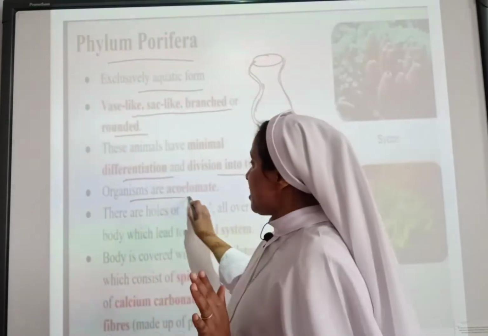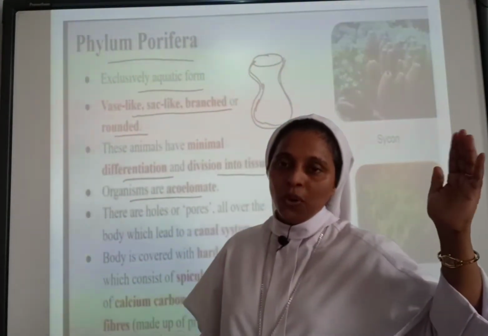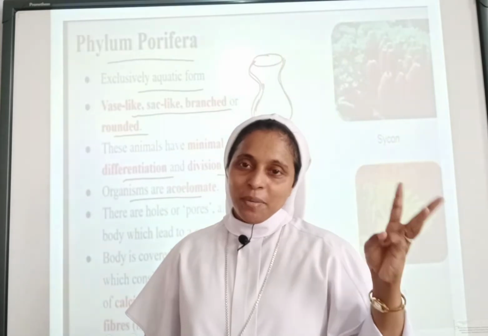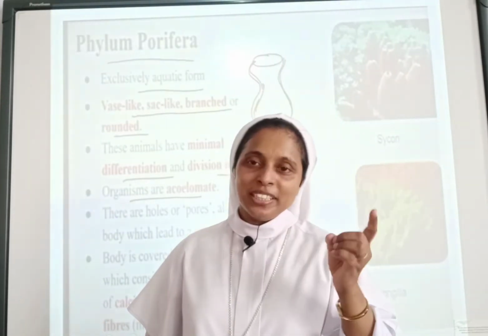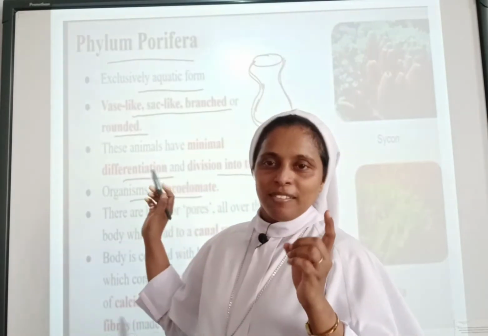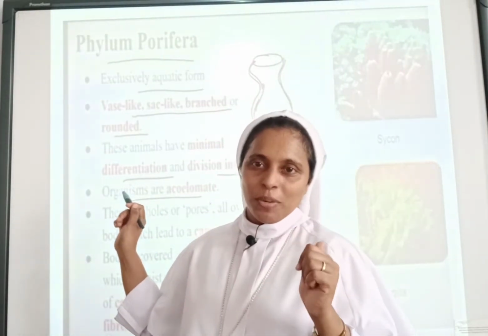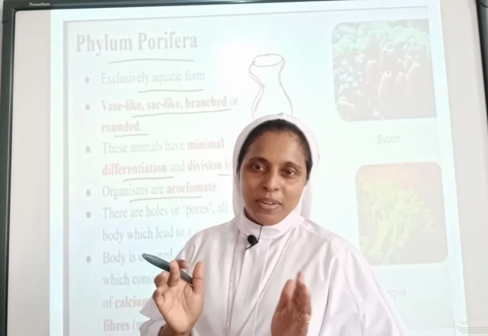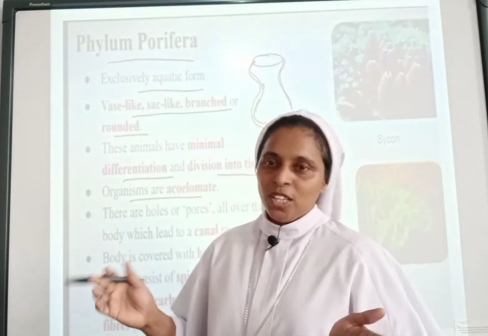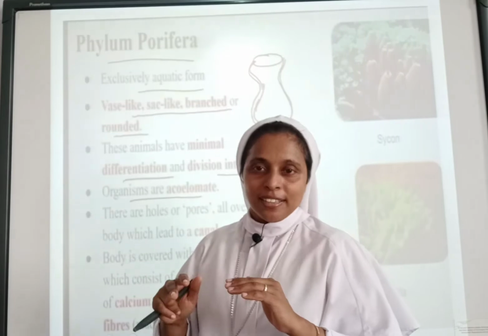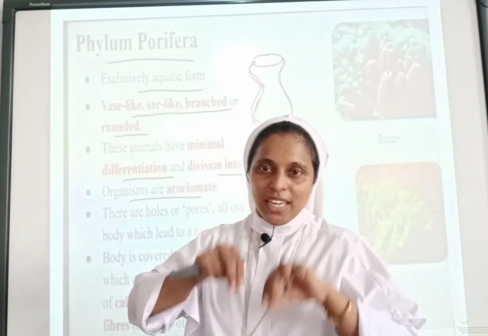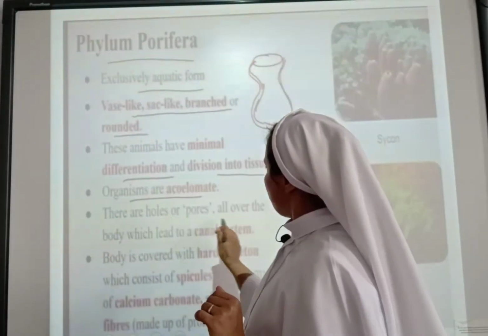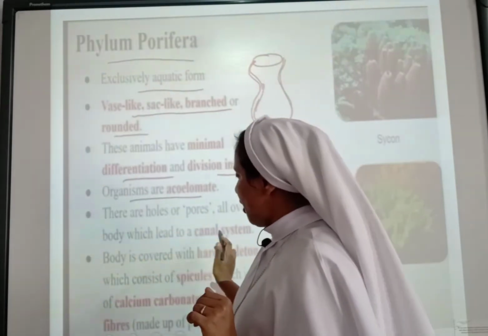Then the organisms are acoelomate. Do you remember? As I have told you, on the basis of body design, animals are divided on the basis of germ layer, body cavity and symmetry. In body cavity we have learned coelomate, pseudocoelomate and acoelomate. Acoelomate means there is no body cavity, so there are no organs to fit into the body. Clear?